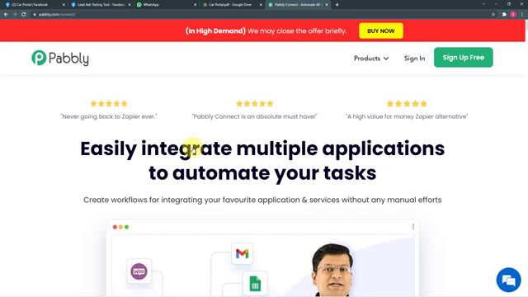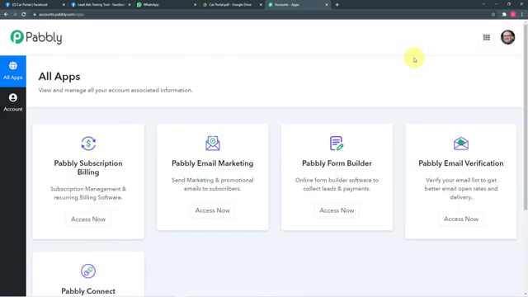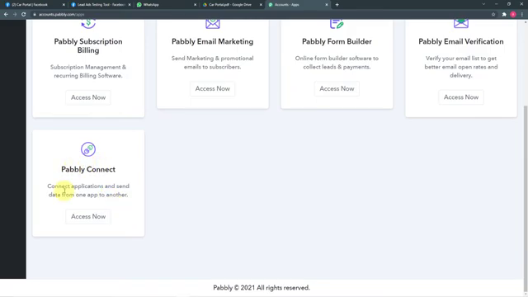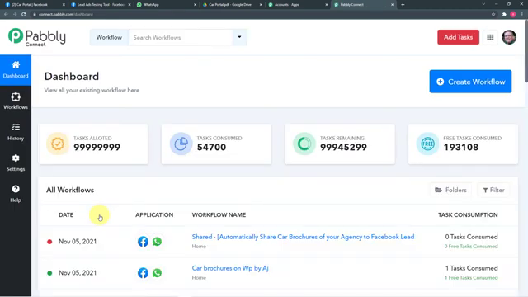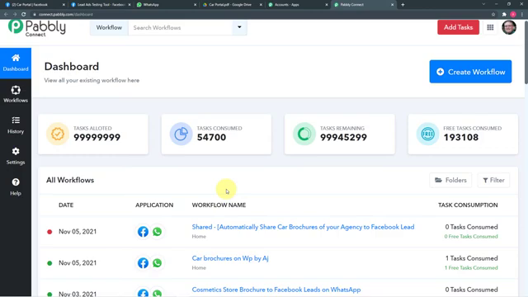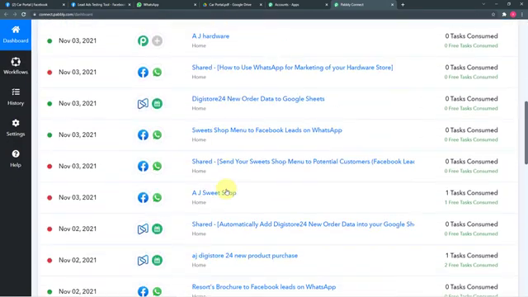Now you can set up your free Pabbly Connect account in just 2 minutes by clicking here on sign up free button. So I have already made one free account, so I'm going to click on sign in directly. Okay, now from this all apps section of Pabbly, come to this Pabbly Connect panel and click on access now. Now this is the dashboard of Pabbly Connect, and to start working here you have to create workflows like this.